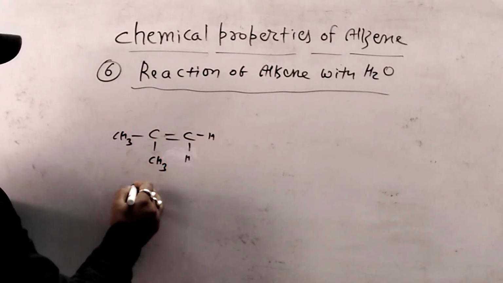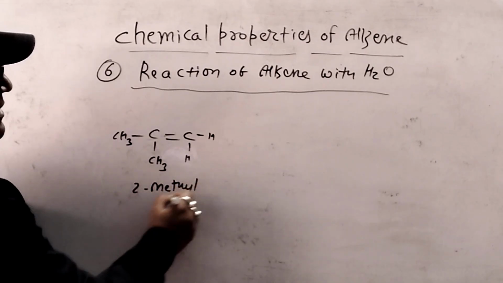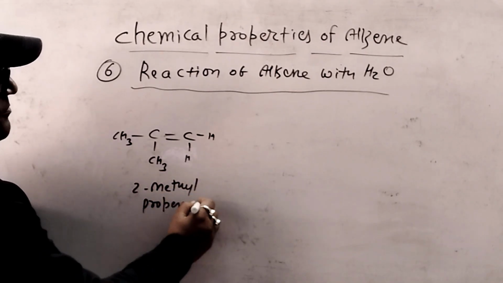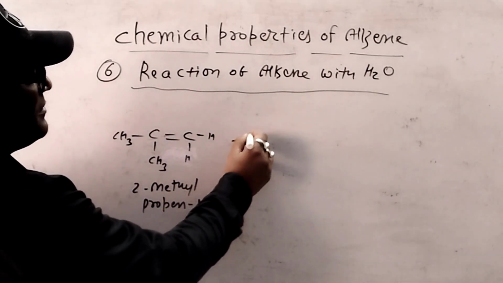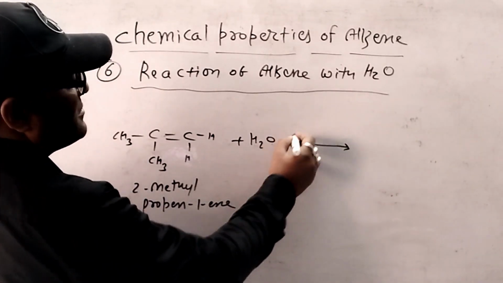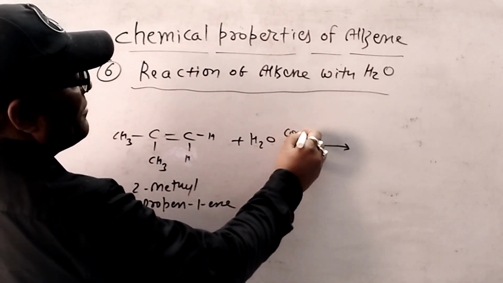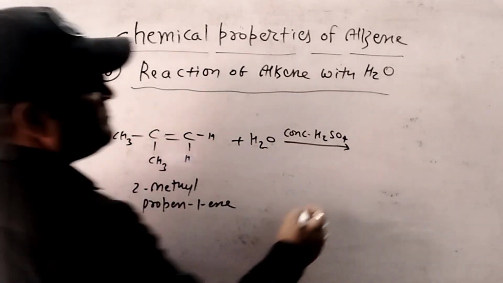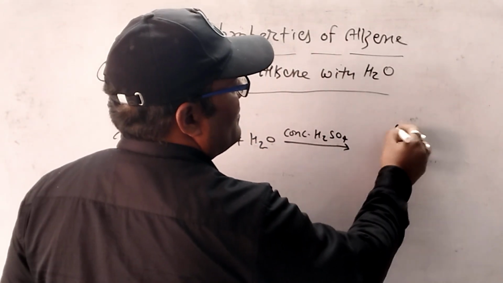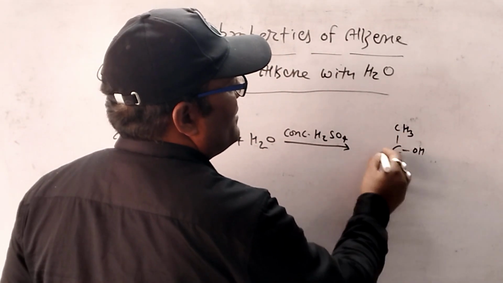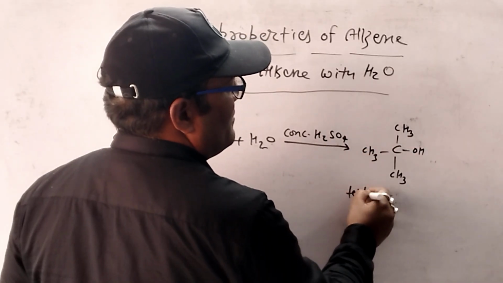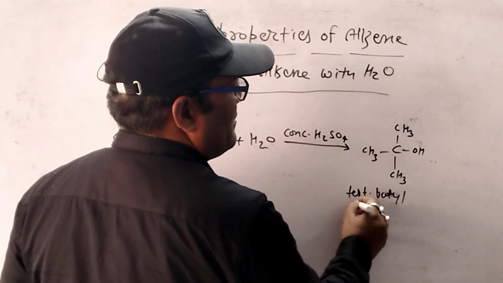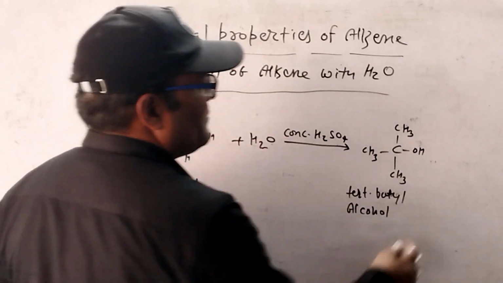Whenever 2-methylprop-1-ene reacts with water after addition of a few drops of conc H2SO4, then tertiary butyl alcohol compound is prepared.